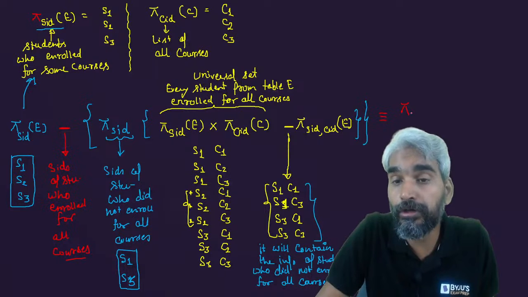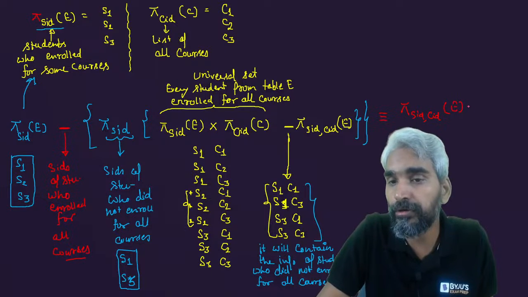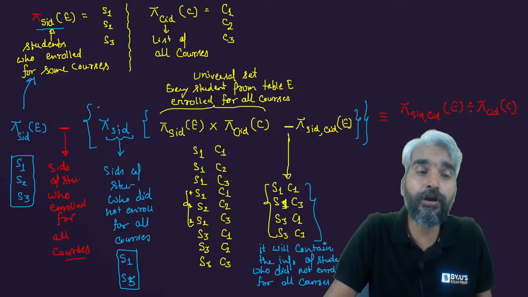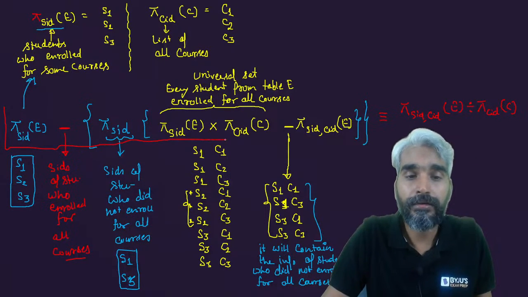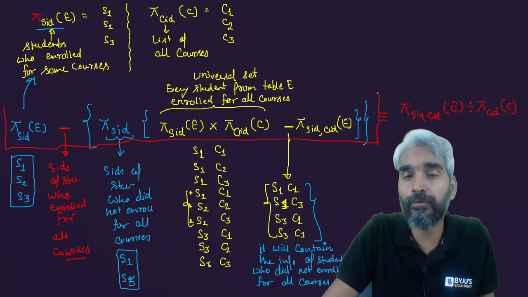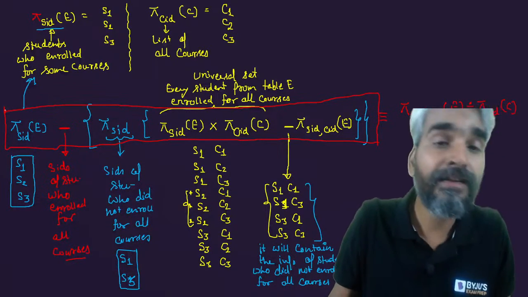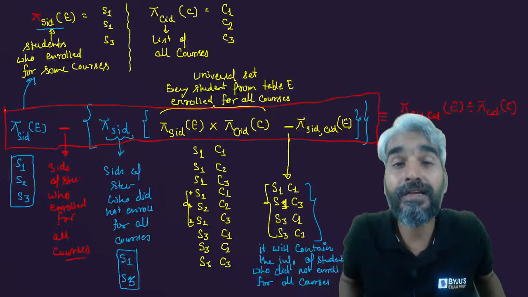derived. So if you want to derive pi SID, CID from table enroll divided by pi CID from course, then this is what eventually happens inside the query processor to produce your output. Got it? So this is the derived relational algebra operation, and this is how the division is derived.